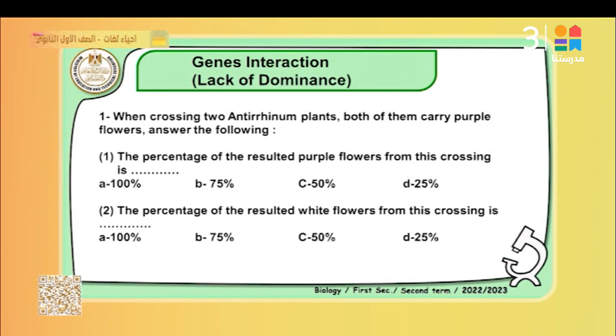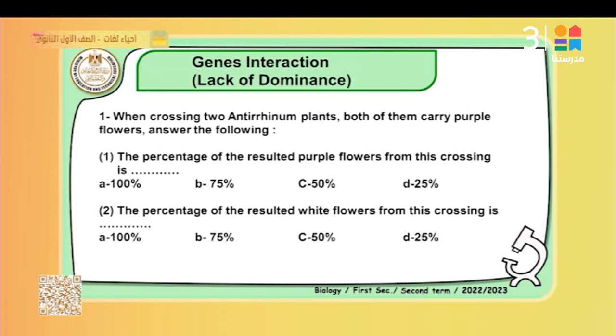When crossing two anthurium plants, both of them carry purple flowers. Answer the following questions. Number 1, the percentage of purple flowers from this crossing in the first generation. The answer appears to be 50%.